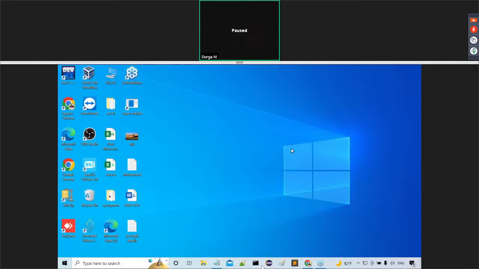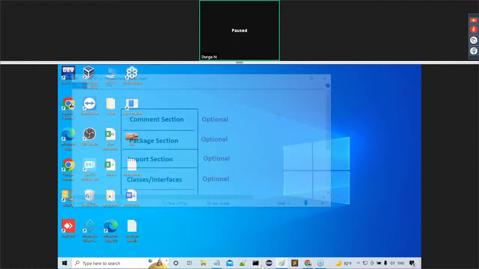All right, sir. What exactly is the Java programming format? To prepare any basic, fundamental Java application, we need to follow a structure. What was the structure we have to follow? Already we have some diagram. What was the diagram?